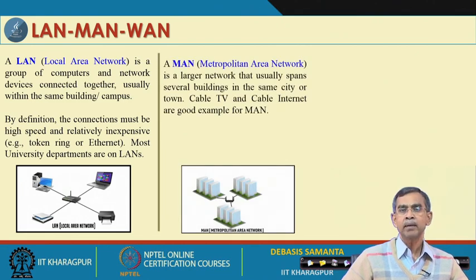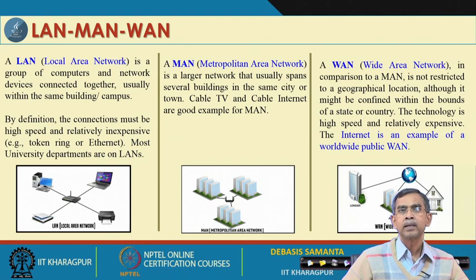On the other hand, the medium area network is a little bit larger than this, and its span is usually 10 to 40 kilometers. If you have to carry out communication within a city, or in a metropolitan area, then it is called the metropolitan area network, or sometimes the medium area network. Examples are cable TV connection or cable internet connection.